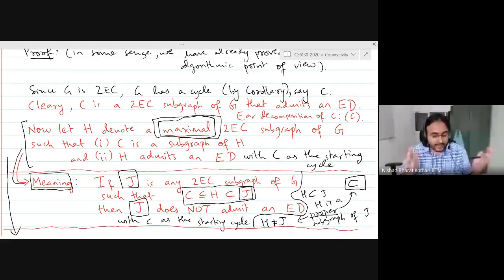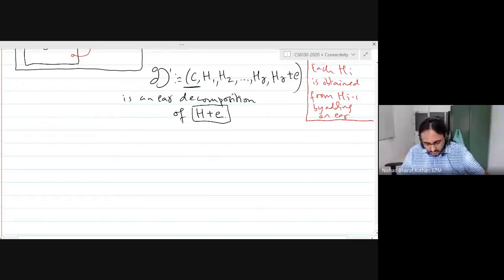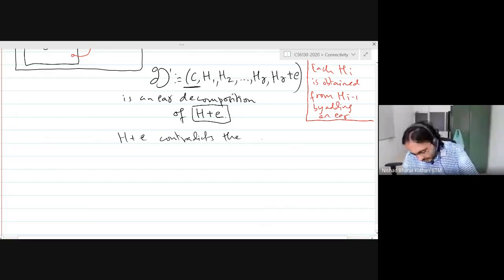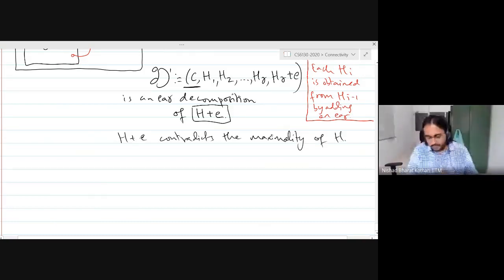So you cannot have a bigger subgraph with the same property, right? Okay. So H plus E contradicts the maximality of H. Okay. So this is our case 1.